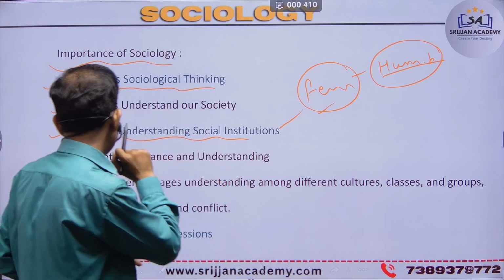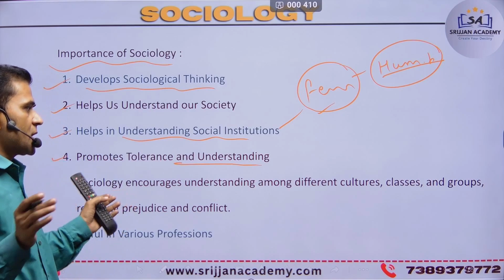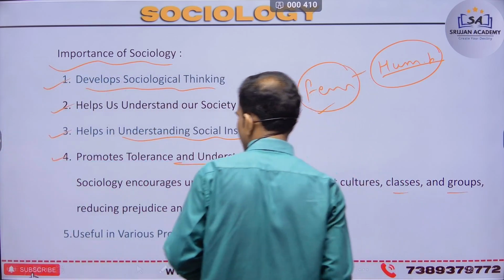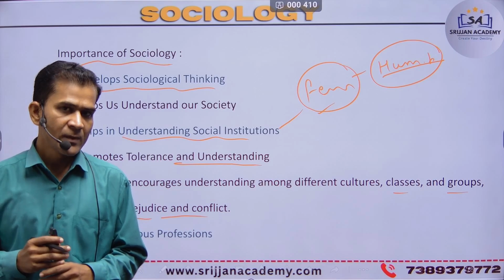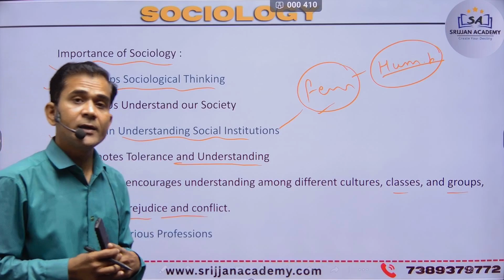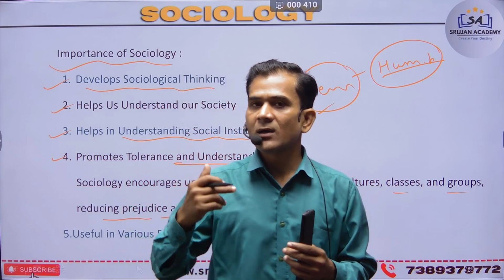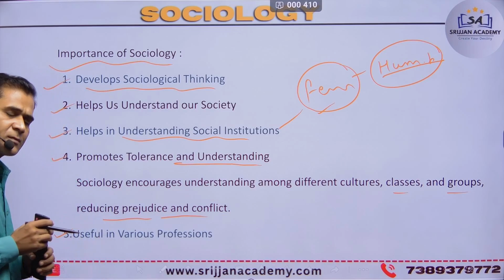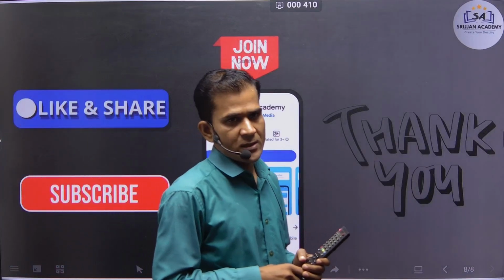Next is promoting tolerance and understanding. Sociology increases understanding among different cultures, classes and groups, and reduces prejudice and conflict. How is conflict realized? Conflict is a procedure of achieving a thought, a goal or a matter, because an enemy is born via achieving a goal. Next is usefulness in various positions. So that is my first class of sociology.